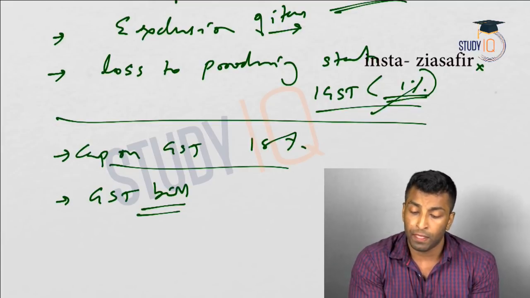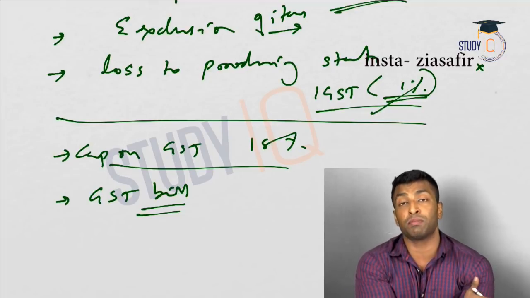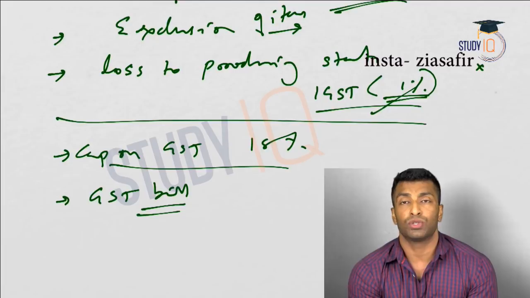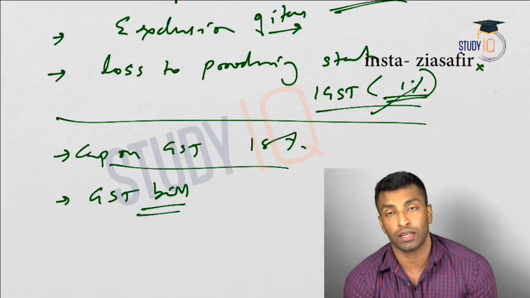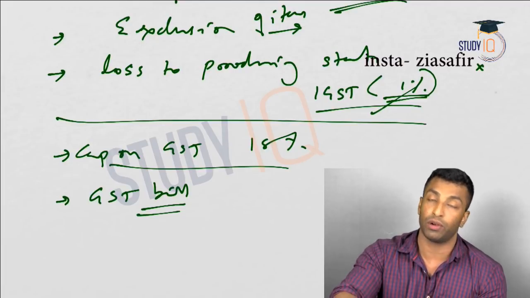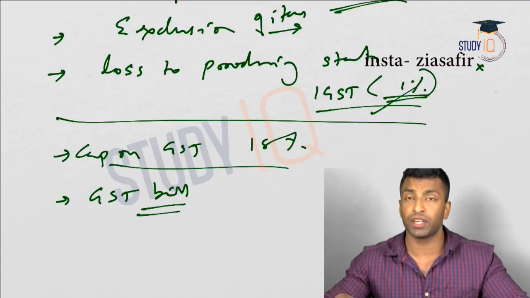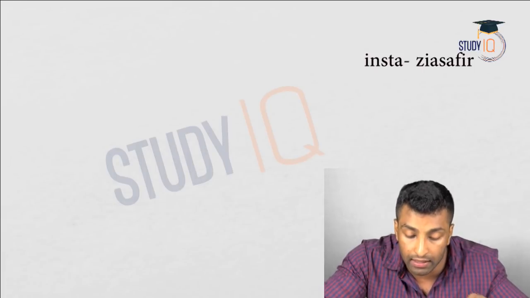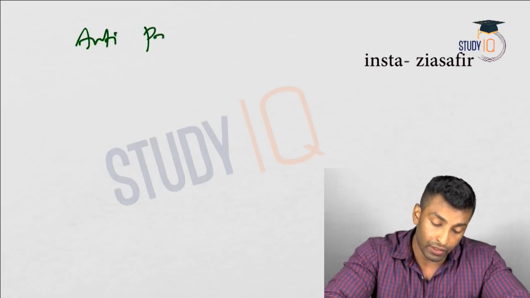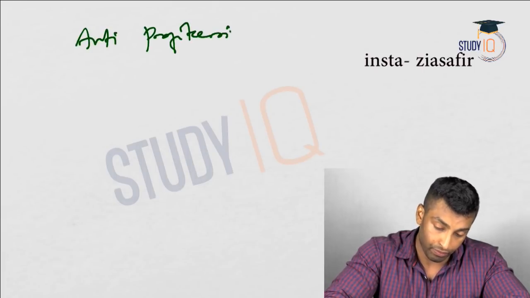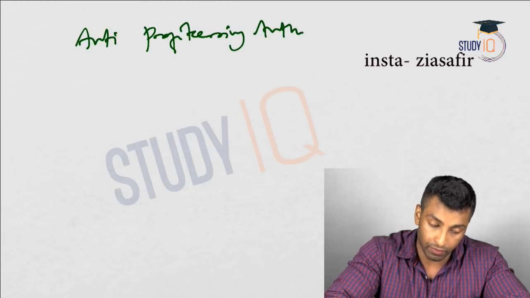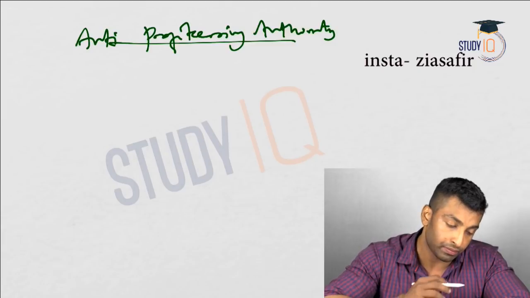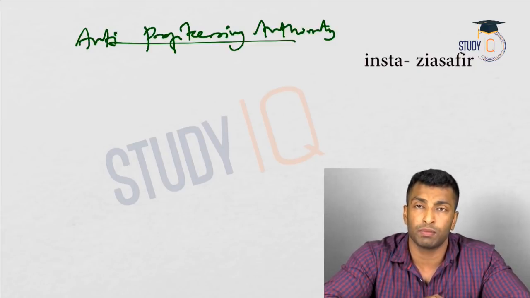The reason is if it is a money bill, there is no role for Rajya Sabha. But it is not accepted. It came as a financial bill only. Now, there was a provision in the GST bill, that is anti-profiteering authority. Quickly discuss about that and we'll wind it up. Anti-profiteering authority. So this we have already discussed before.